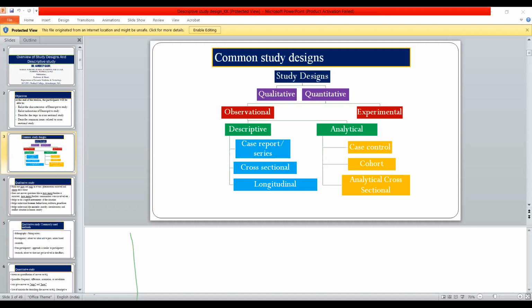What will be your variables? One variable will be enlarged glands. Second, red tonsil. Third variable, those who become positive on a swab. Fourth variable, which type of organism, either Streptococcus or Staphylococcus, like that. So you have to make your own operational definition, and with that operational definition you are going to write your variables. Is it clear?